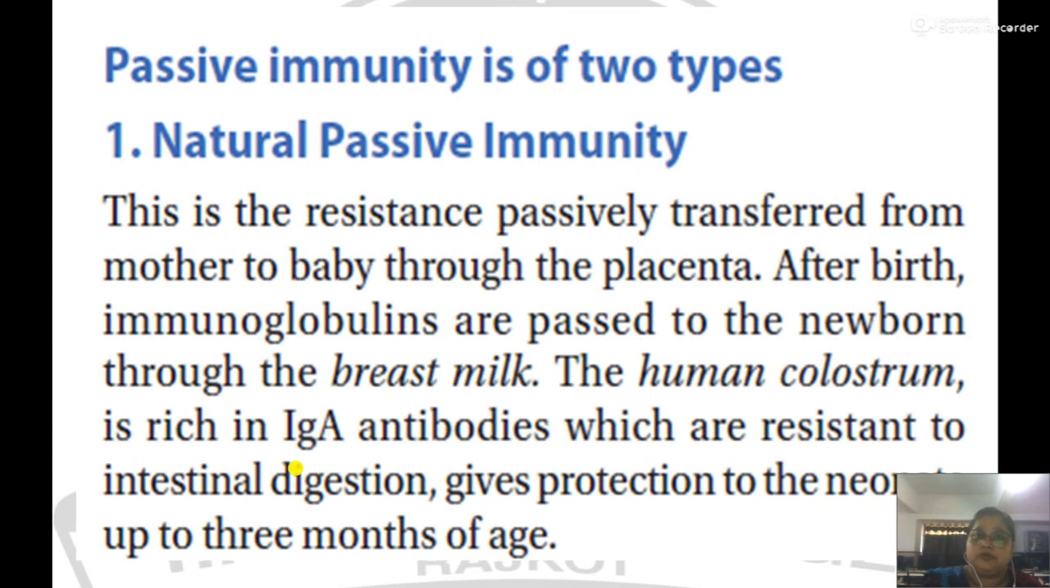Passive immunity again is of two types: natural passive immunity and artificial passive immunity. Natural passive immunity is provided by mother's milk. Mother's milk has immunoglobulin A, IgA. These antibodies in human colostrum are rich in IgA. When they pass to the newborn baby during lactation, they provide immunity to the child.